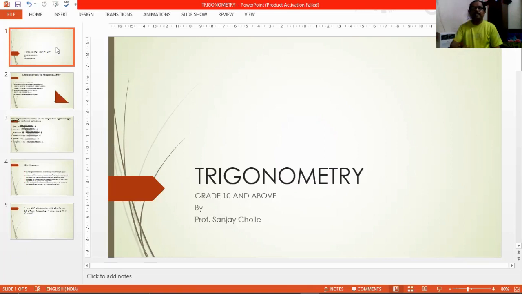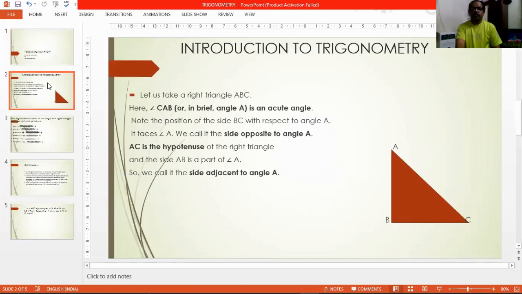So let's move ahead. Students, trigonometry is related to some ratios known as the trigonometric ratios. So what are the trigonometric ratios? We will see one by one. Basically, these trigonometric ratios are also the ratios of the sides of a right angle triangle, right? Trigonometric ratios are defined in terms of the sides of a right angle triangle.